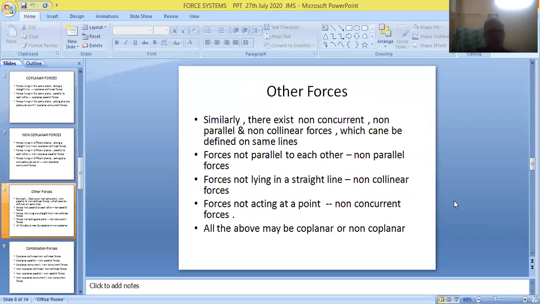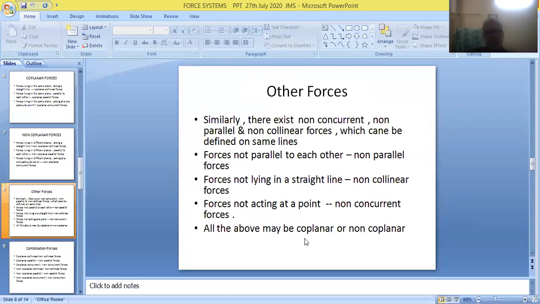Non-coplanar, non-parallel, non-collinear. So forces not parallel to each other are called non-parallel forces. Forces not lying in a straight line are non-collinear forces. Forces not acting at one particular point are non-concurrent forces. Now these may be lying in the same plane or in different planes.